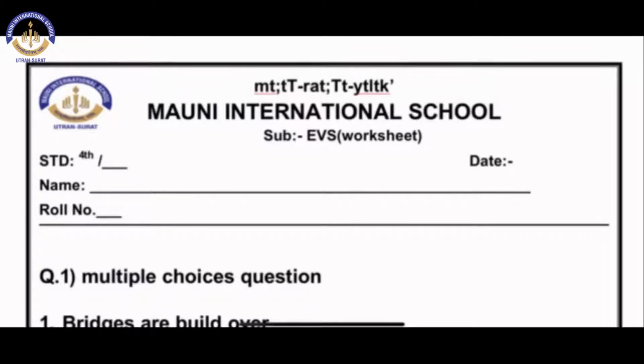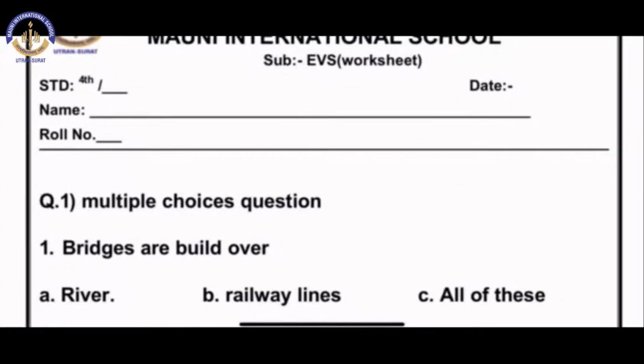Today we are going to solve the EVS worksheet. In this worksheet I will be giving 50 MCQs and you have to write the answers in your EVS notebook only. So let's start. First question is, bridges are built over.